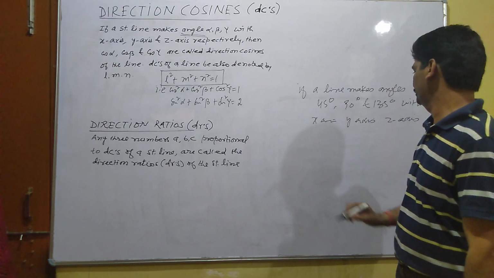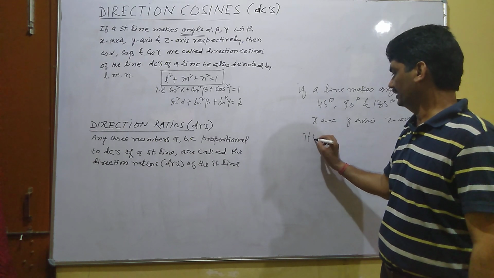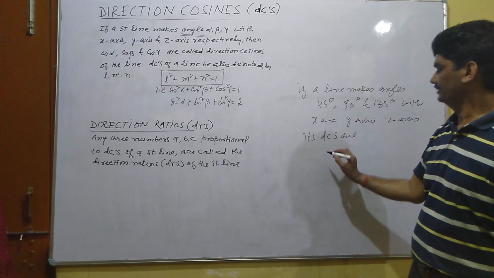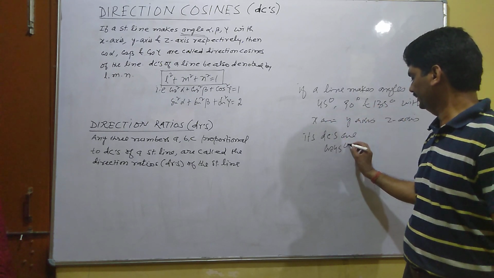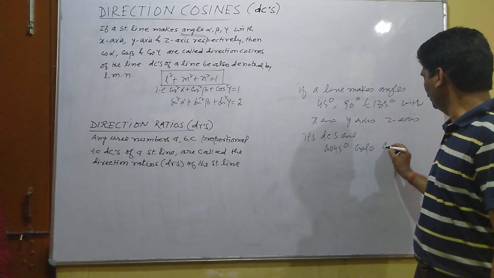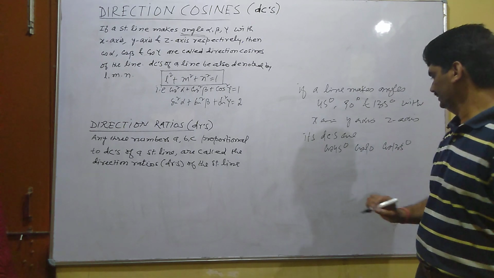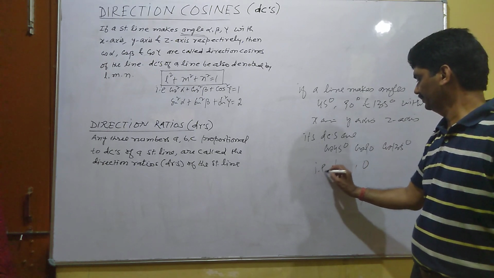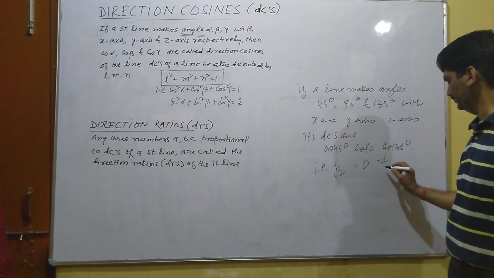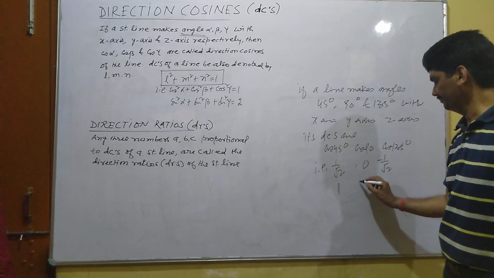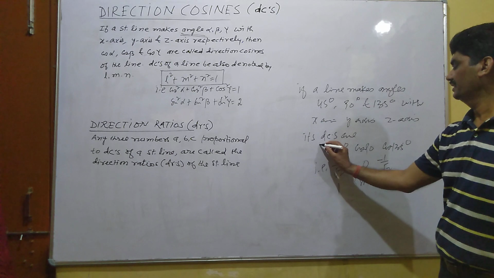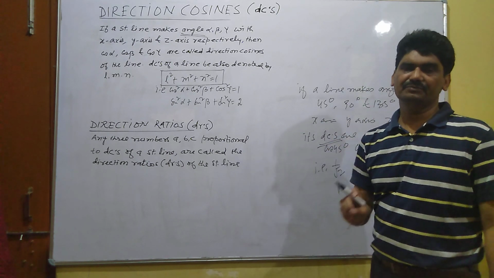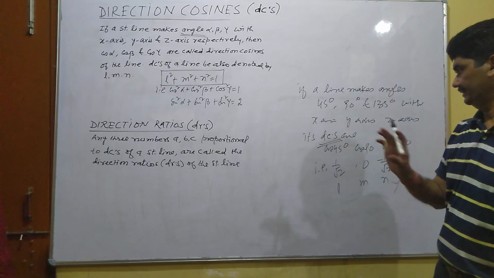Then its direction cosines are found by taking the cos of these angles. So cos 45, cos 90, cos 135, that is 1 by root 2, 0 and minus 1 by root 2. These are l, m, n, that is the direction cosines of the line. So if the angles are known, you can find the direction cosines of the line.